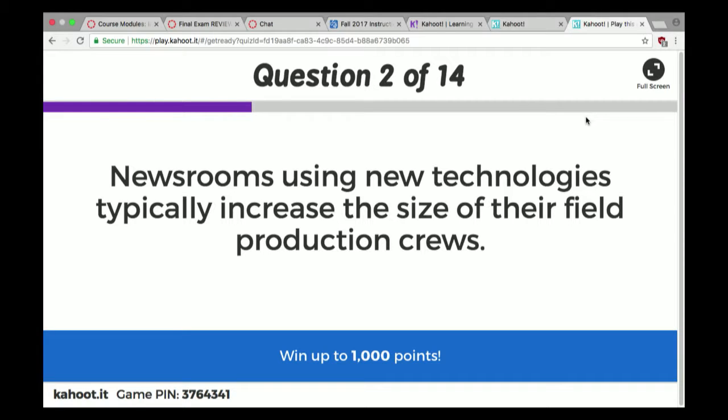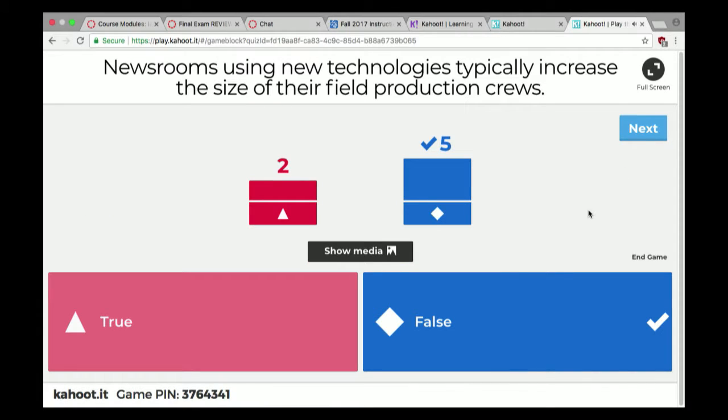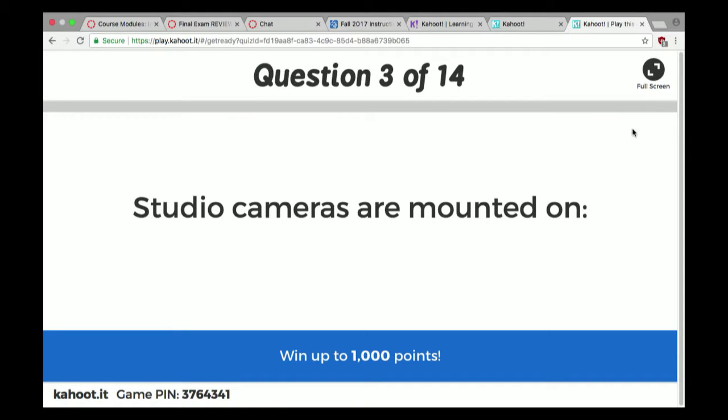Newsrooms using new technologies typically increase the size of their field production crews. 5, false. It's false. Remember we said that most of the people that I used to work with would have been laid off in the current environment. Everyone would do these, like, one person. Everyone's a single, they call it backpack journalist.